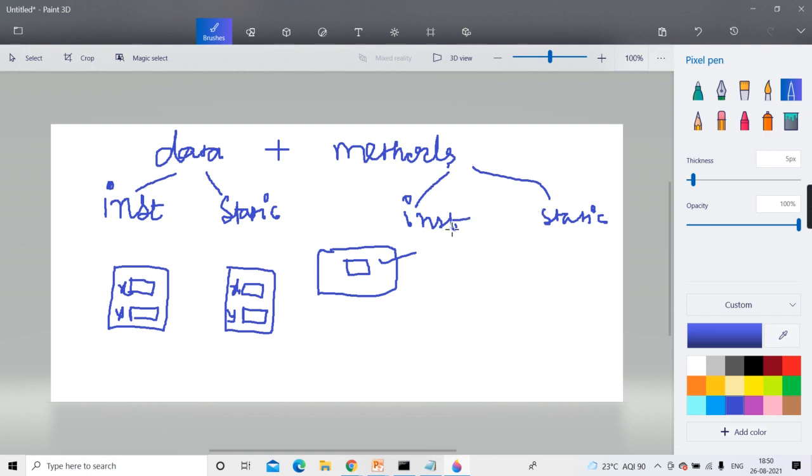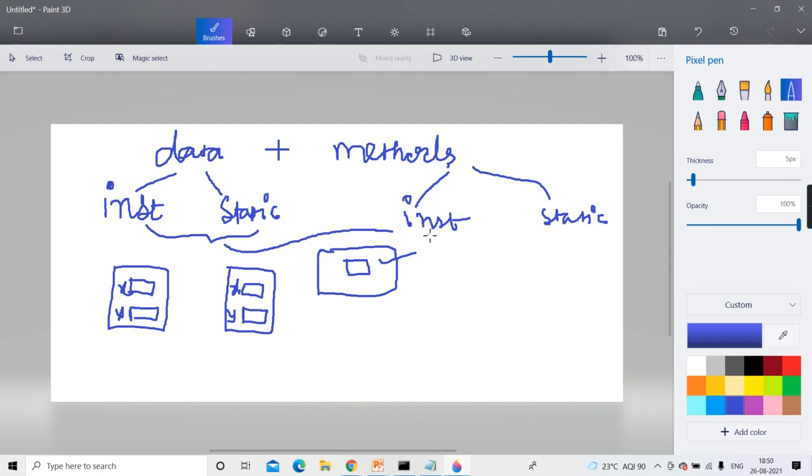Now what is an instance method? An instance method means a method which can access both the data. An instance method is allowed to access both the data. And to invoke that instance method, we need to have an object of that class. Without the object, you cannot call that instance method.